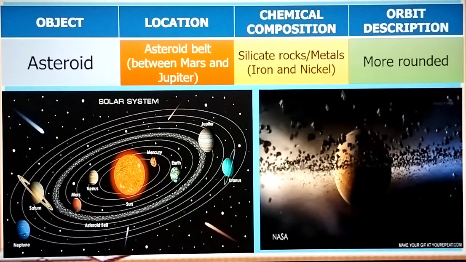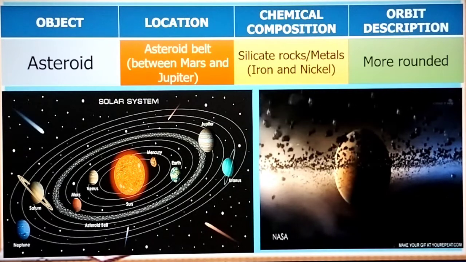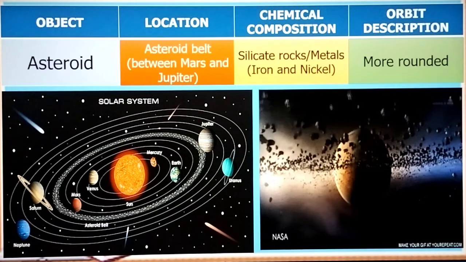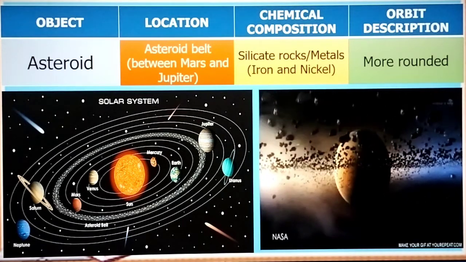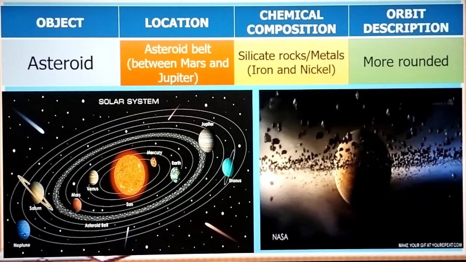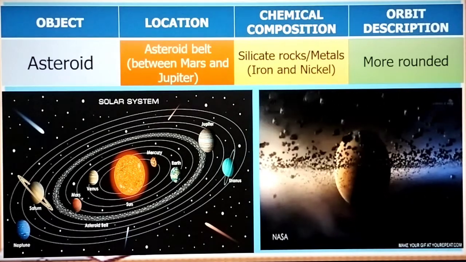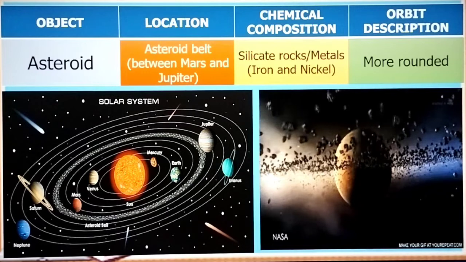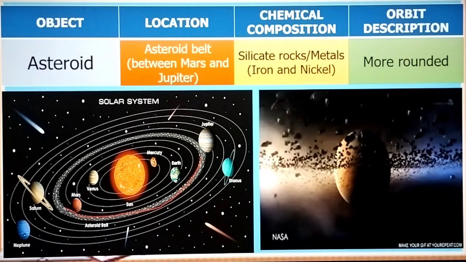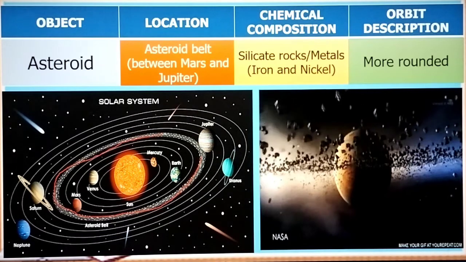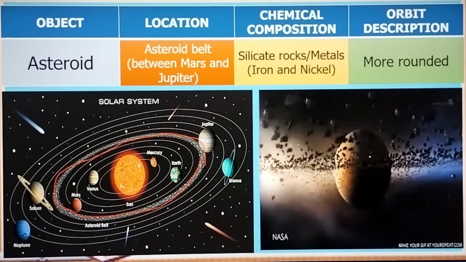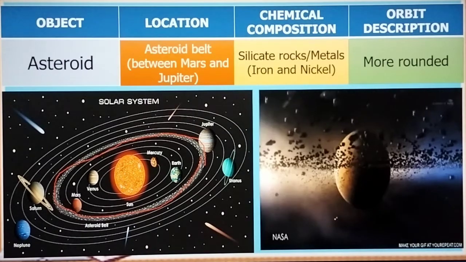Now, this is the motion picture or the pictures of the asteroid belt as well as the asteroid. Okay, so ito yung ating Jupiter, this is the Mars, and in between Mars and Jupiter, ito yung tinatawag nating asteroid belt. Ayan, yung paikot na yan. Okay? So as you can see in the second picture naman, the asteroid revolves around the sun too.